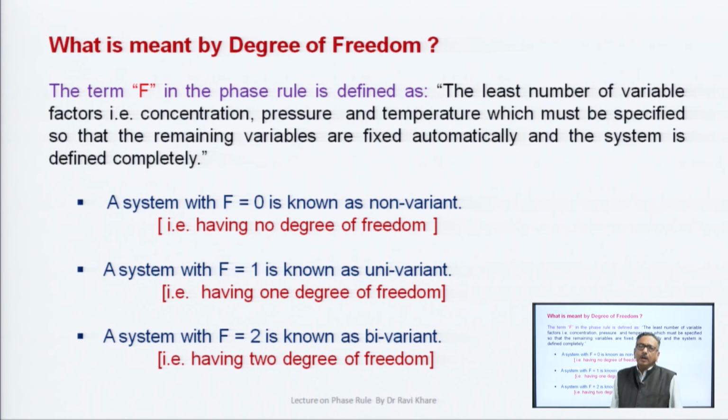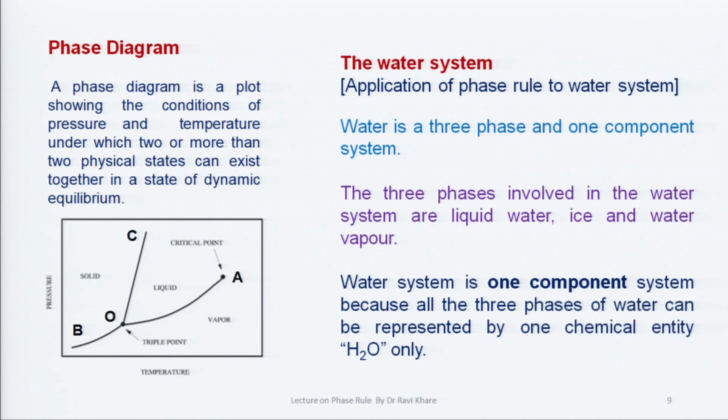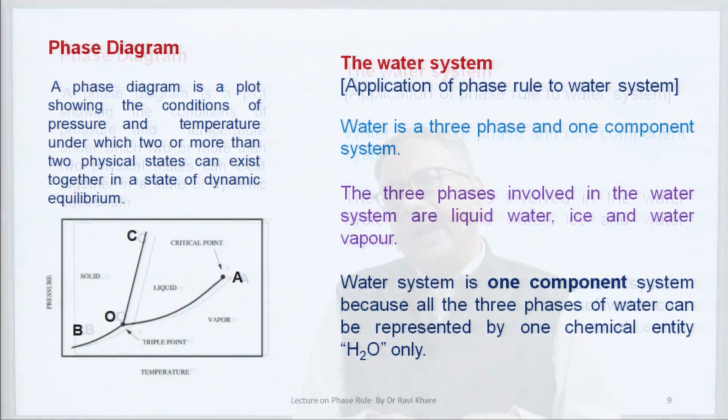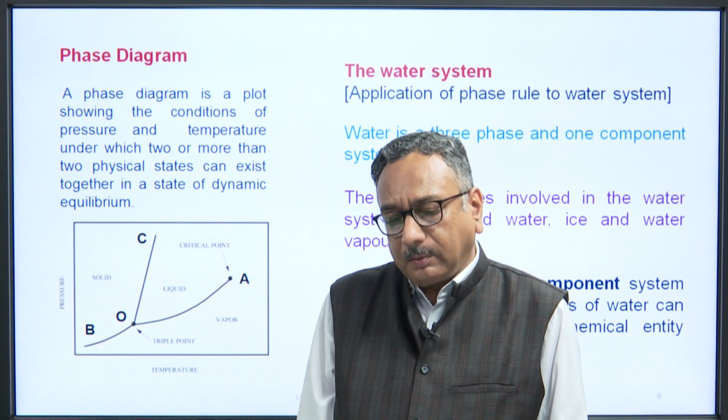A system with F is equal to 2 is known as bivariant, which means the system has 2 degrees of freedom. This is all about the terms used in phase rule, that is number of components, number of phases and degree of freedom. Now, we come to phase diagram.